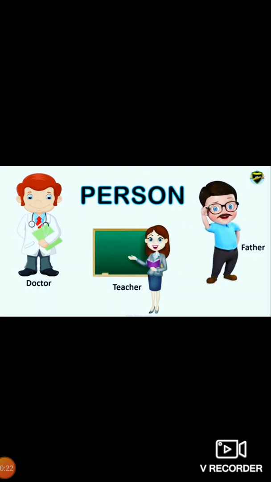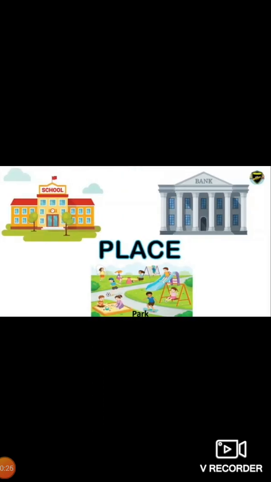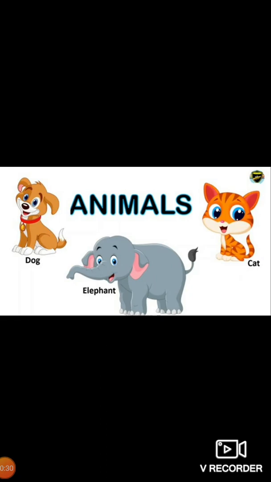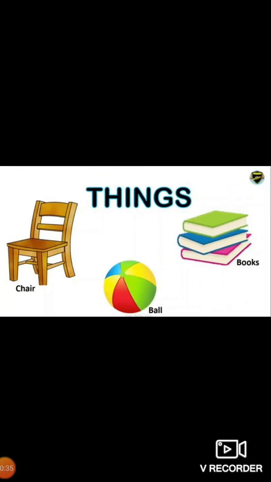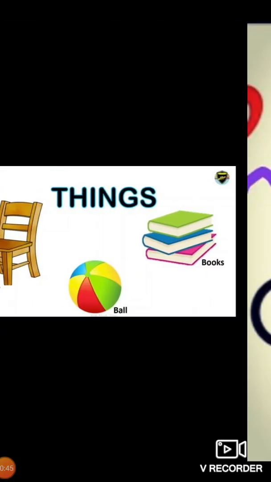In person we can take doctor, teacher, father, and places, for example school, park, bank, animals, dog, elephant, cat. Things are chair, ball, books. Sometimes we can call the things idea also.